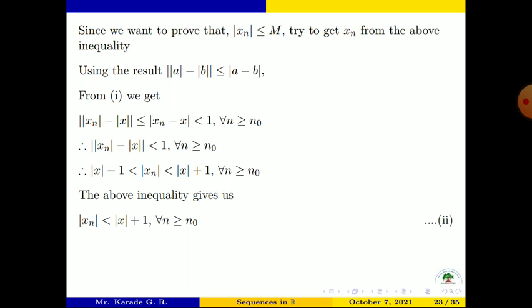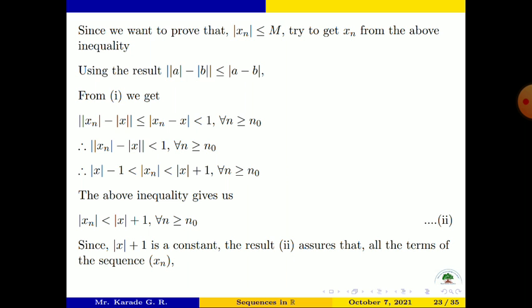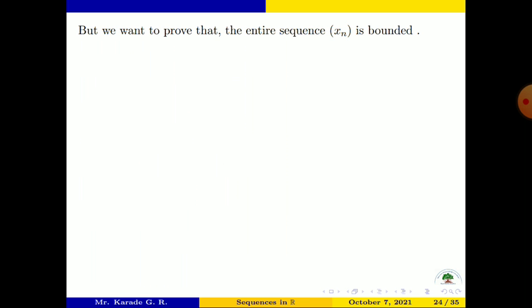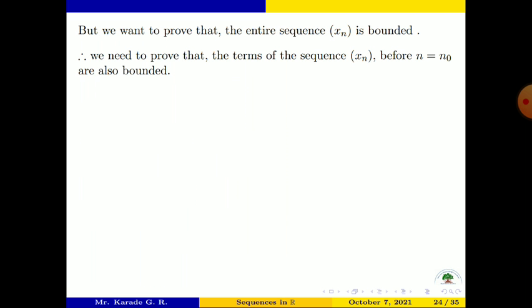The above inequality gives us |x_n| < |x| + 1 for all n ≥ n₀. Since |x| + 1 is a constant, the result assures that all the terms of the sequence x_n are bounded from n = n₀ onward. But we want to prove that the entire sequence x_n is bounded. Now we need to show that the terms of the sequence x_n before n = n₀ are also bounded.